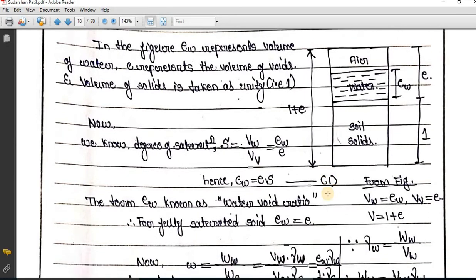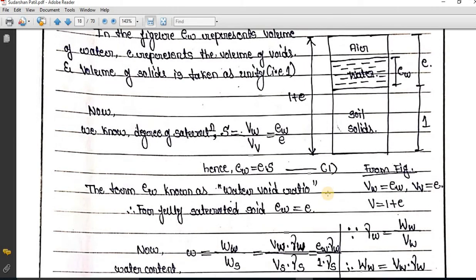About the term e_w, I have written some explanation. e_w is known as the water void ratio. For fully saturated soil, the water void ratio means how much amount of water is filled in the available gaps or voids. So that is called the water void ratio. When the soil is fully saturated, remember, there is no air phase that comes into the picture. There is no air.